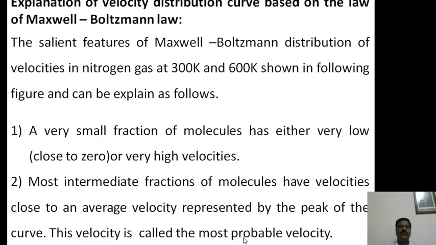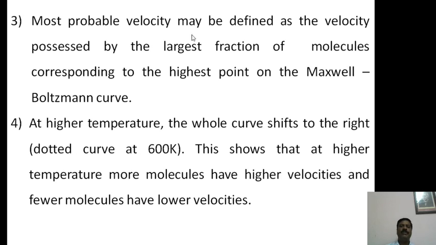Therefore, how do we define the most probable velocity? The most probable velocity may be defined as the velocity possessed by the largest fraction of the molecules. We know that a small fraction of the molecules has either a high velocity or a low velocity, but the largest fraction of the molecules possesses the same velocity, corresponding to the highest peak in a Maxwell-Boltzmann curve, and that is called the most probable velocity.